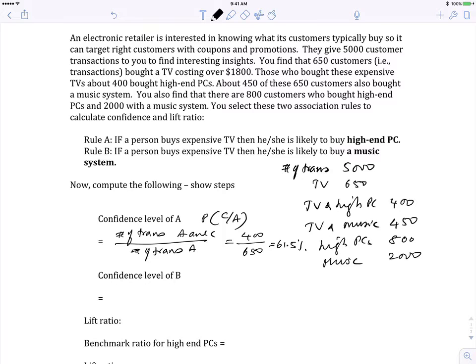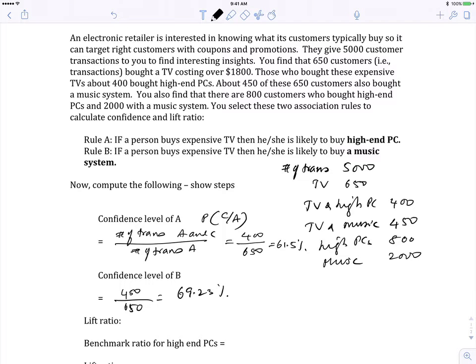Likewise, if we do the confidence level of B, here it is TV and music system. The number of transactions that have TV and music is 450 divided by the number of transactions for expensive TV, which is 650, which is 69.23%.